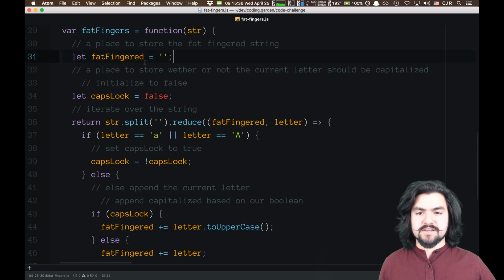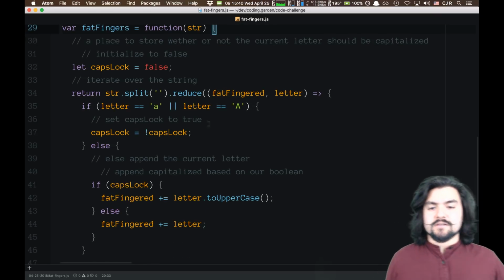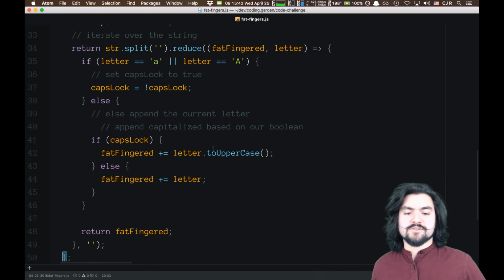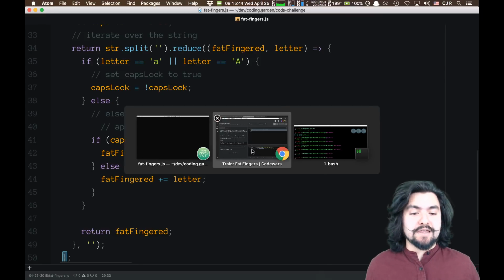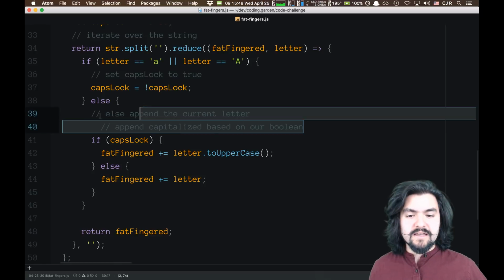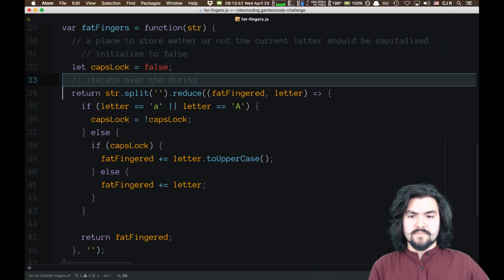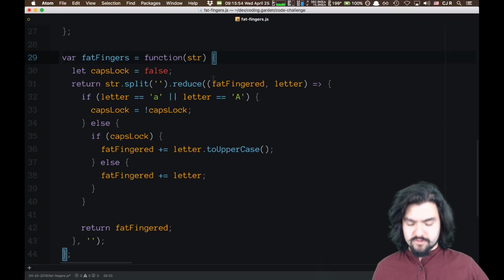Yeah, and then we can actually get rid of that. And yeah, so it should do exactly the same thing. It's just a little bit tweaked. Yeah, so that still works. It's just tweaked to use a reduce instead of a for loop.